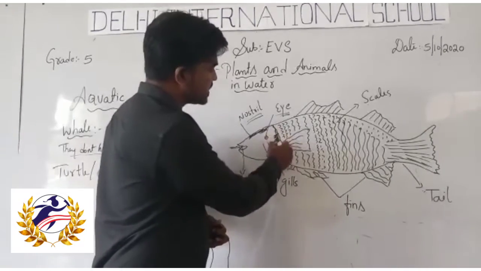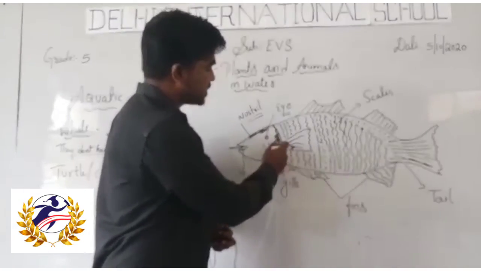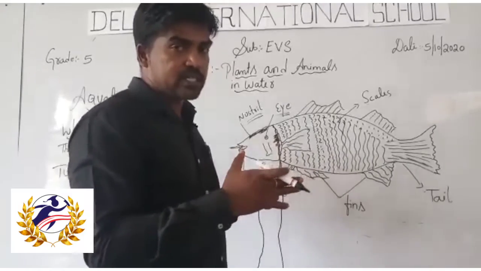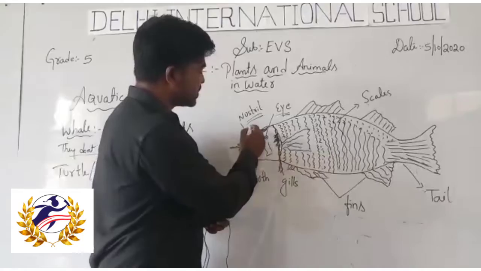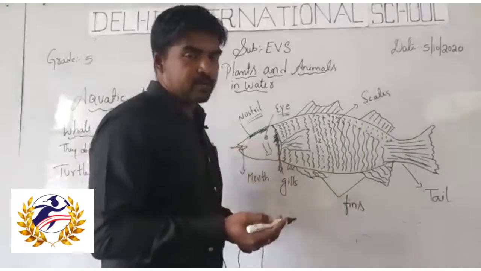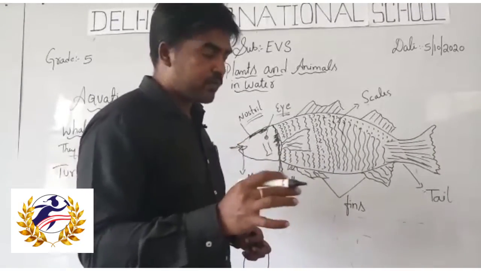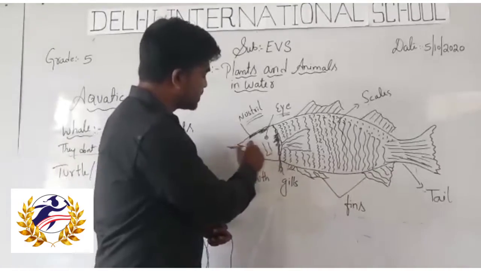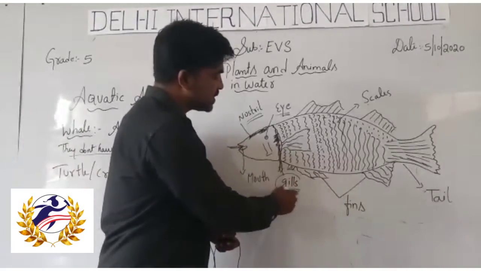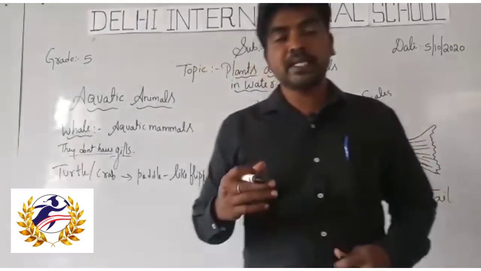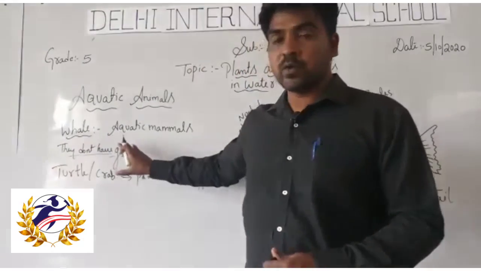It is slightly open, and the fish will close it after releasing the water. So in the breathing process in fish, the fish will absorb the water and release the water through gills. So these gills can't be seen in whales and dolphins.